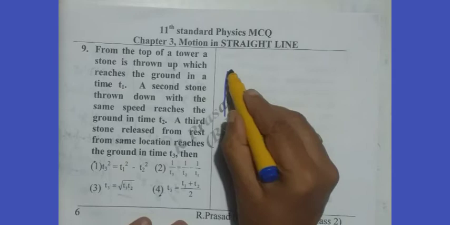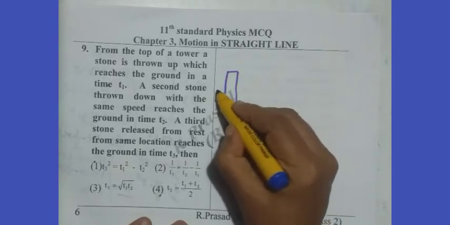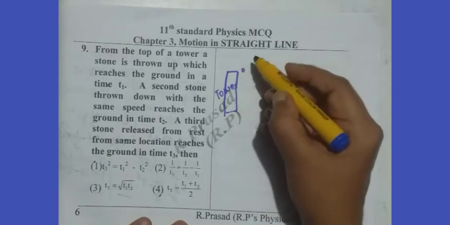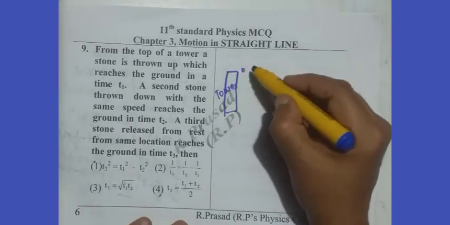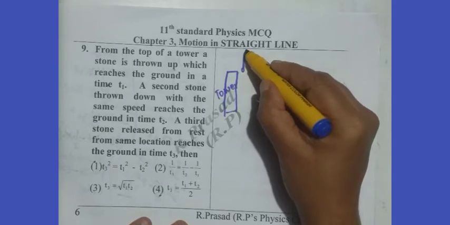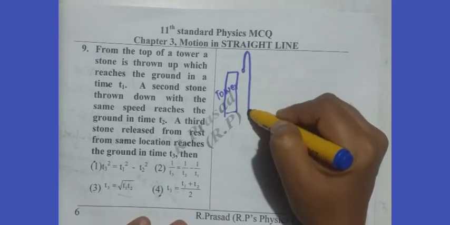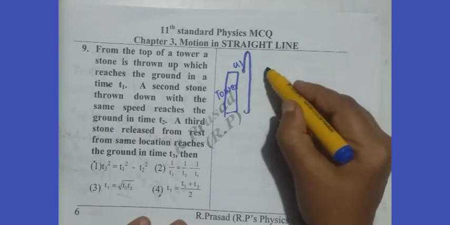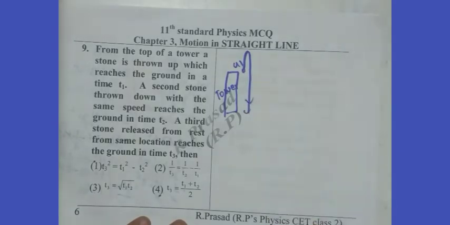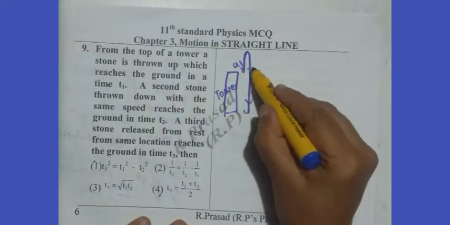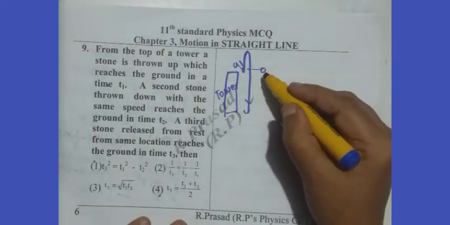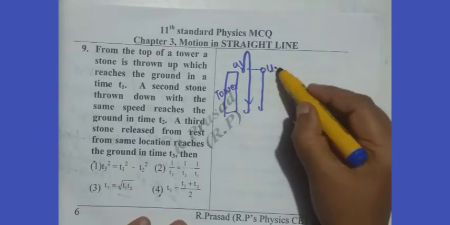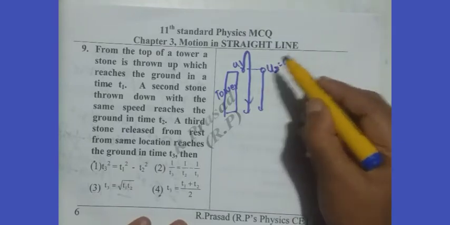Say this is the tower, one stone is thrown up and it reaches the ground. We call its initial velocity u1. The second stone from the same height from the top of the tower is thrown down and its initial velocity is again u, u2, what we call as u.